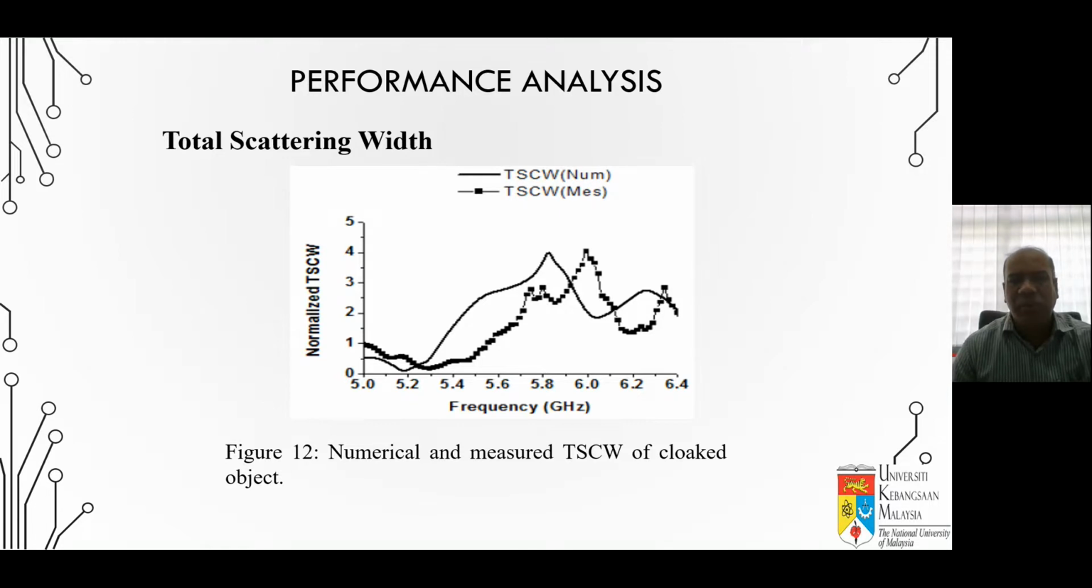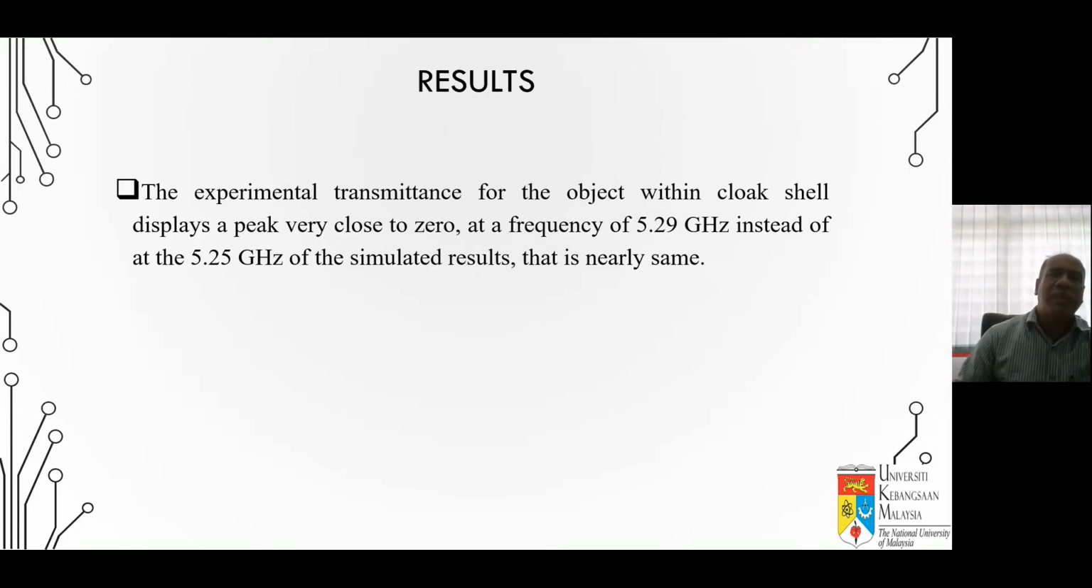For the total scattering cross section, figure number 12 is easy to identify. The plain line is the numerical, that means simulation, and the black line is the measurement result. So the simulation and measurement results coincide or overlap with each other. So we have to summarize that in our cloaking, the certain frequency is perfect. That is the conclusion of our work, and so we summarize the results.